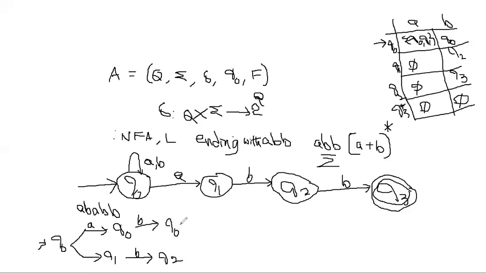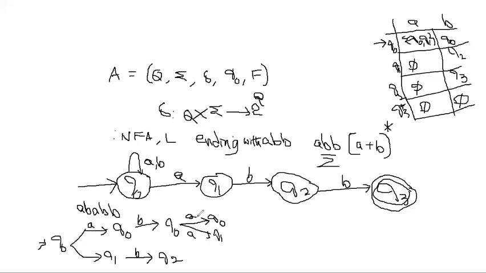What is the next symbol? A. Again we get two choices: Q0 on A is Q0 as well as Q1. On A, we got two choices.